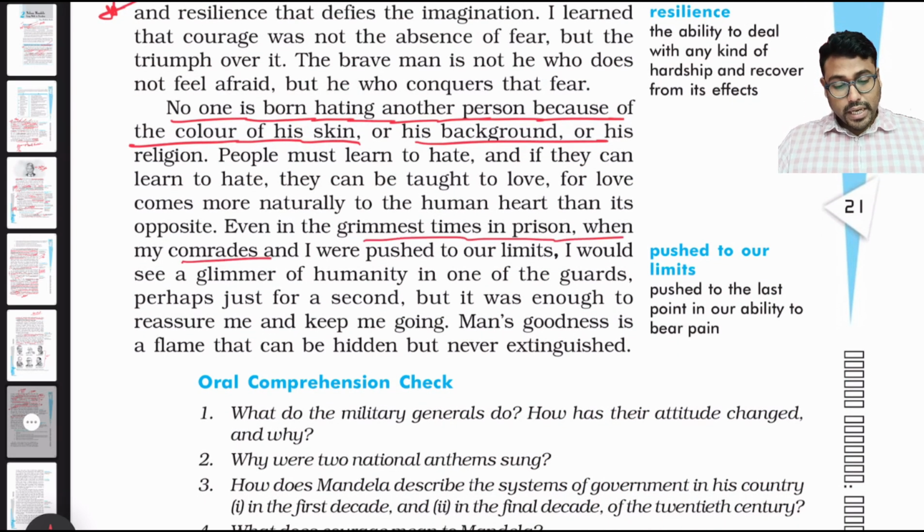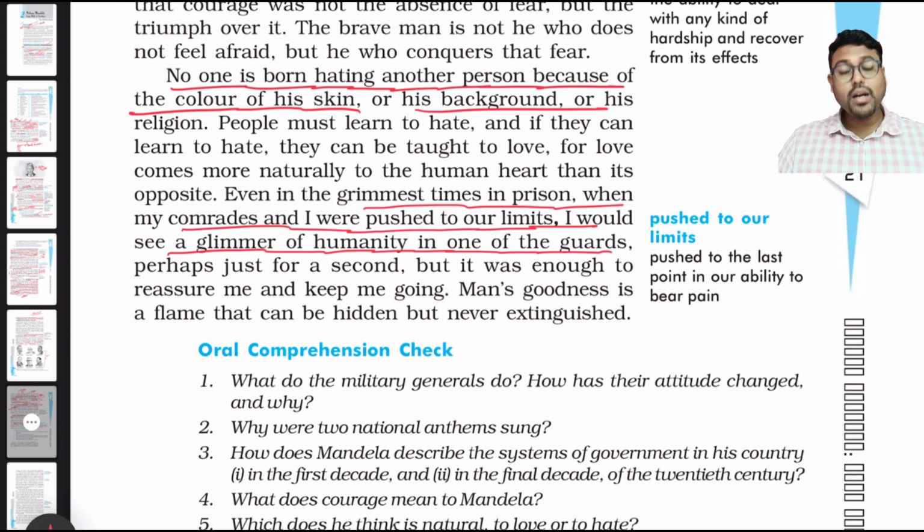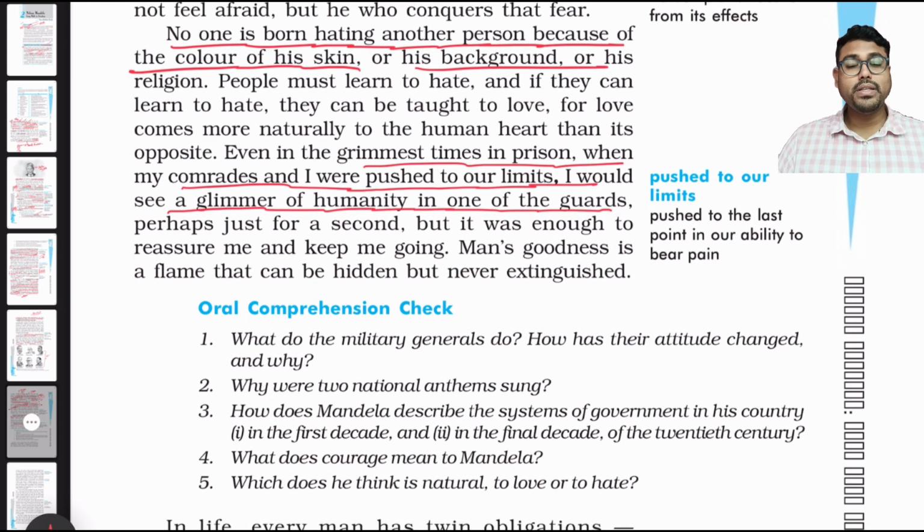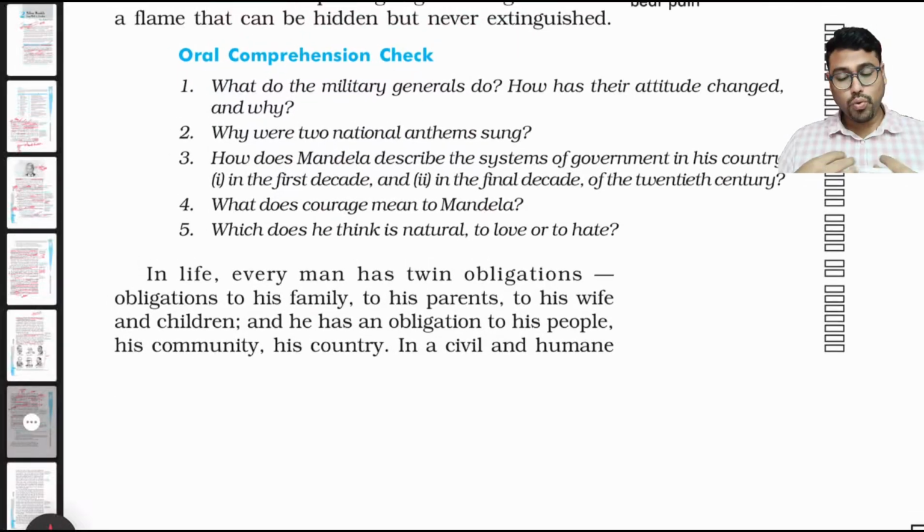Even in the grimmest time in prison, when my comrades and I were pushed to our limits, I would see a glimmer of humanity in one of the guards. He is telling, the guard used to torture us very much, but still we could see the humanity. He was not an animal. The guard, even though he tortured us, also had a human soul in him.